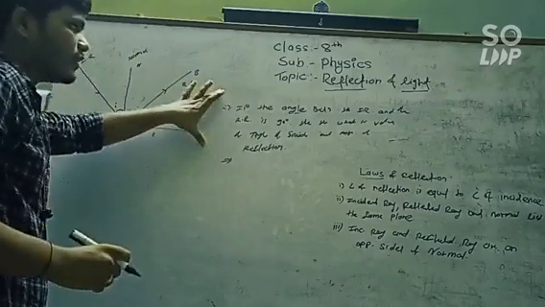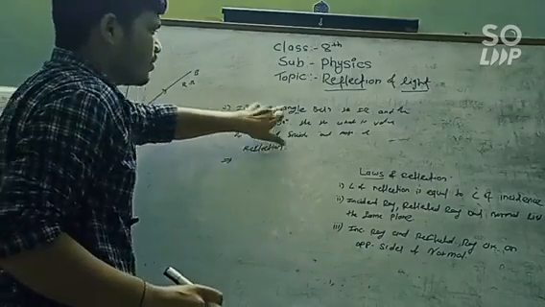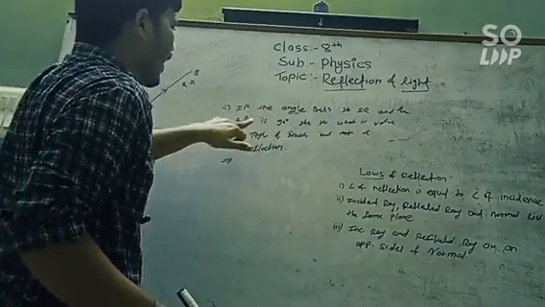Here, what is given in the example is that the angle between the incident ray and the reflected ray